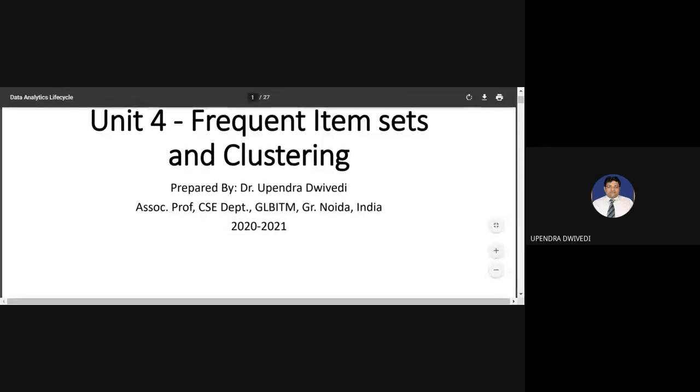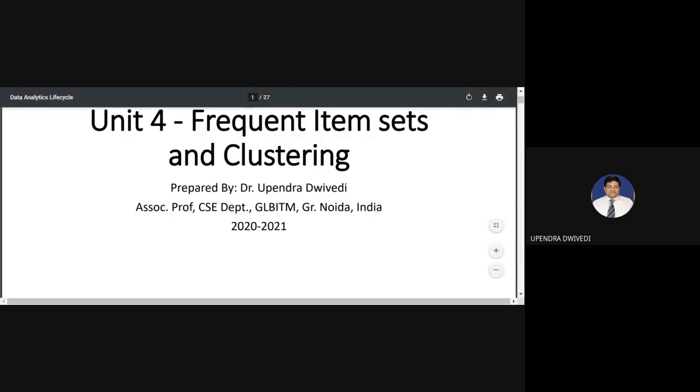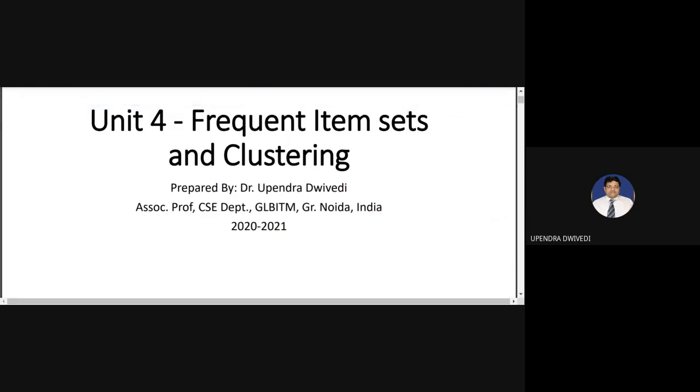So when we discuss frequent item sets, we'll discuss these things: what is the correlation between different item buying patterns, why and how the customer intends to buy other items if he is buying a certain item, and what is the probability of buying the next item.